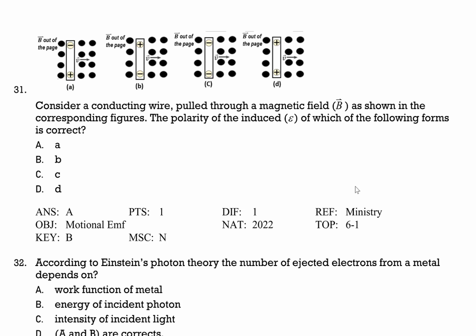So your thumb must point to the right, and the magnetic field is out of the page, so your forefinger must point out of the page. In this case, your palm will show the end which is positively charged. The opposite of your palm will show the end of the conductor which is negatively charged. According to that, A is correct.